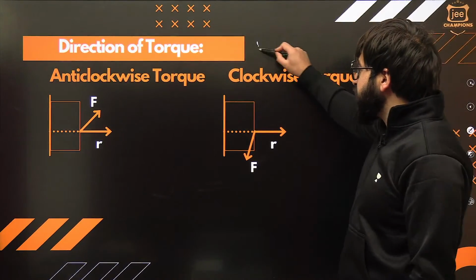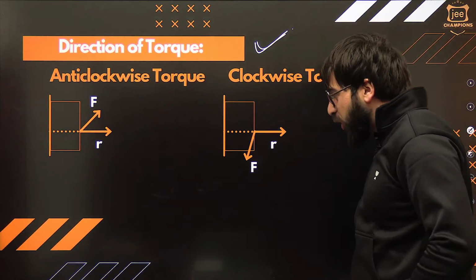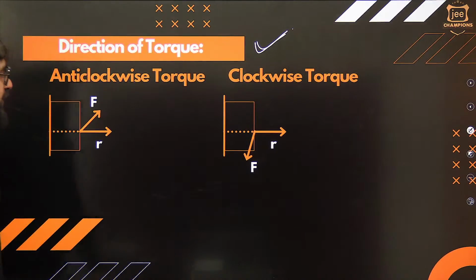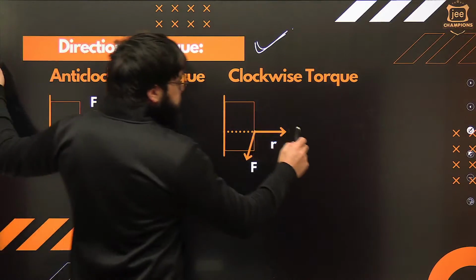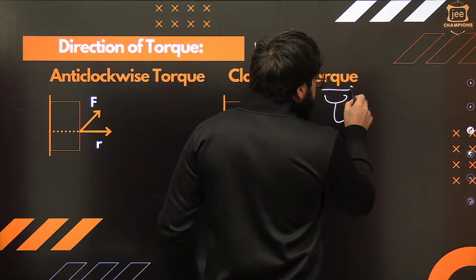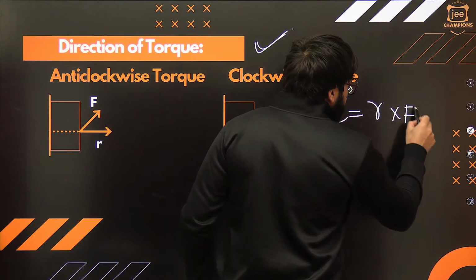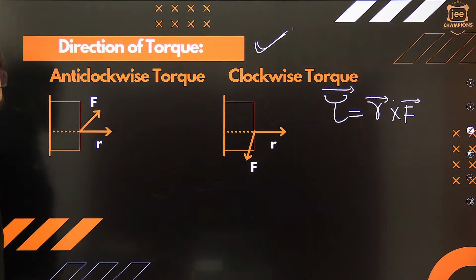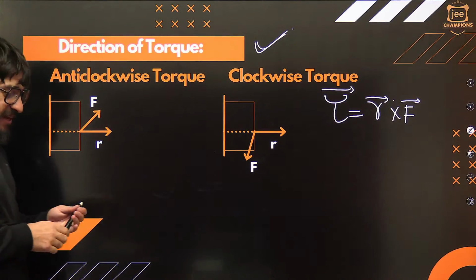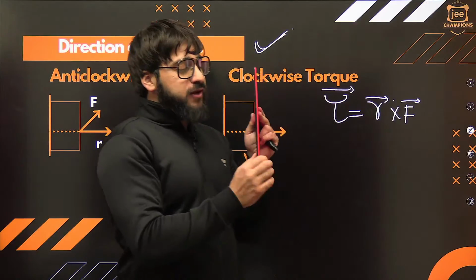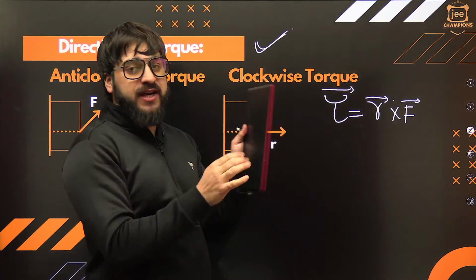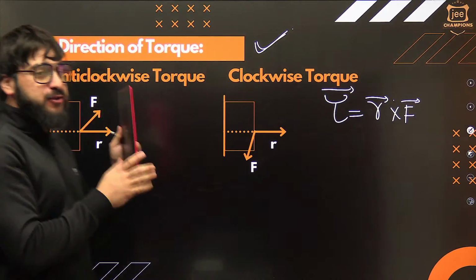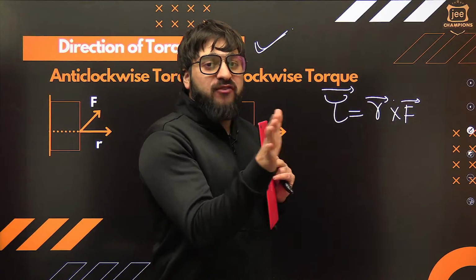Now people ask, what is the direction of torque exactly? Anti-clockwise torque, clockwise torque, okay? What does that exactly mean? Torque is nothing but R cross F. Go from R to F, understand? In this case, for example, this is a door rotating about this axis. You apply the force something like this. The force is basically perpendicular to this one. This is R. Go from R to F, R cross F.